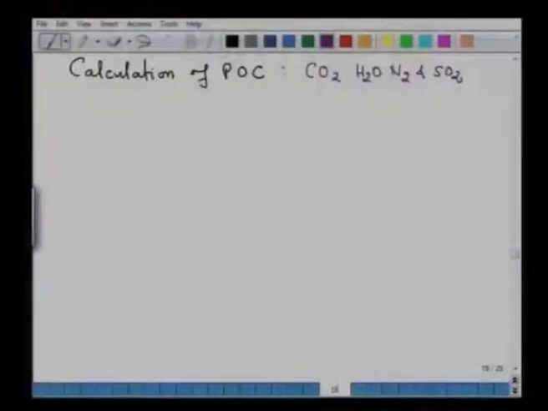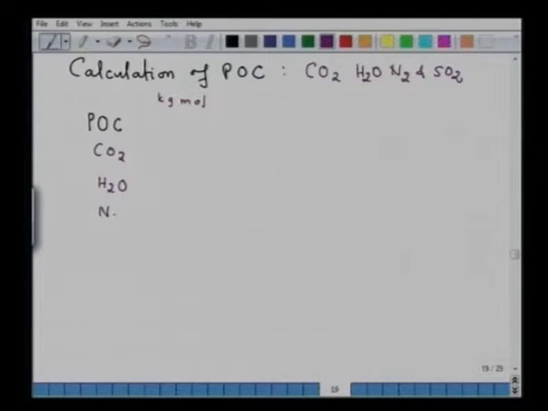So, let me write down now here, say POC, I will just try to make a table, say POC, and then first I will put it here in kg mole. So, let us take POC, say CO2, then H2O, then nitrogen and then SO2.